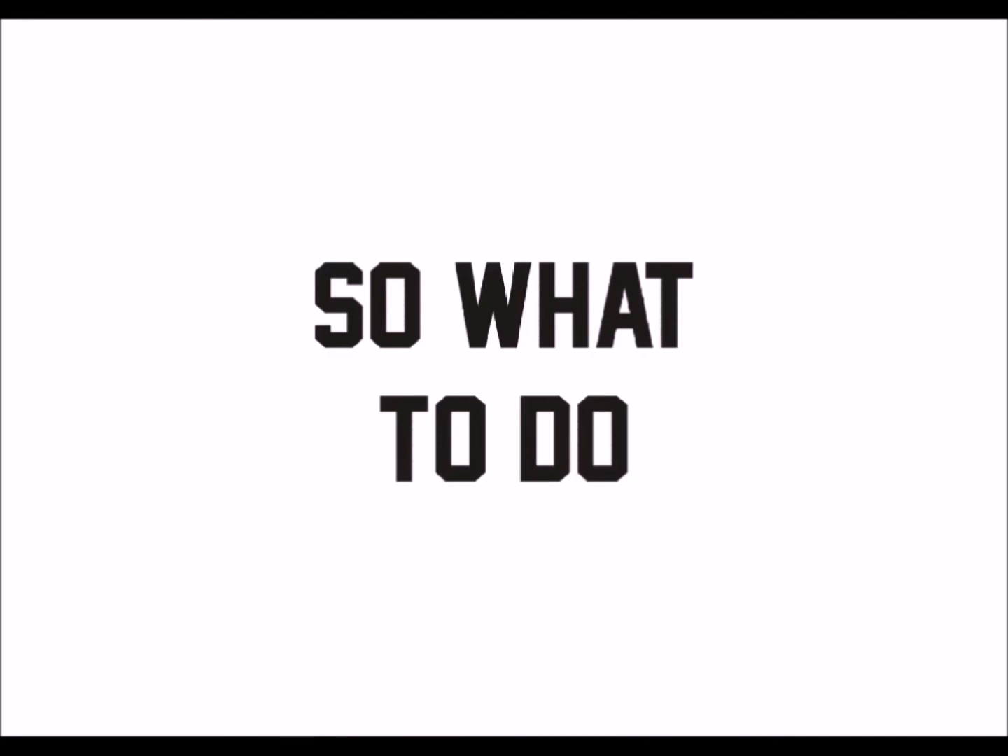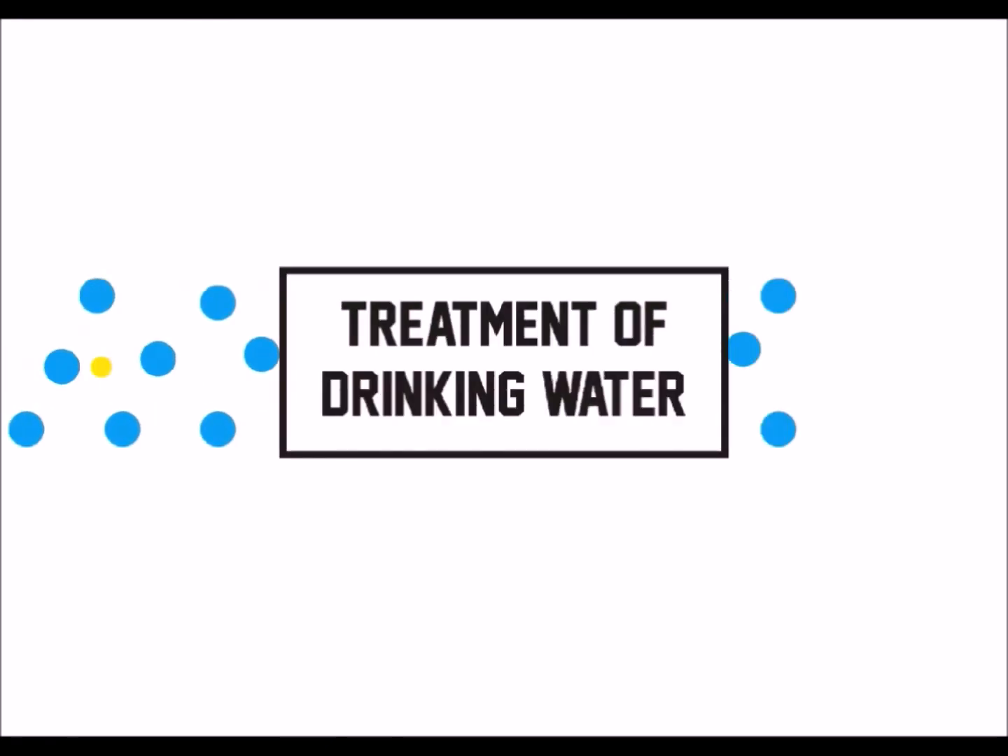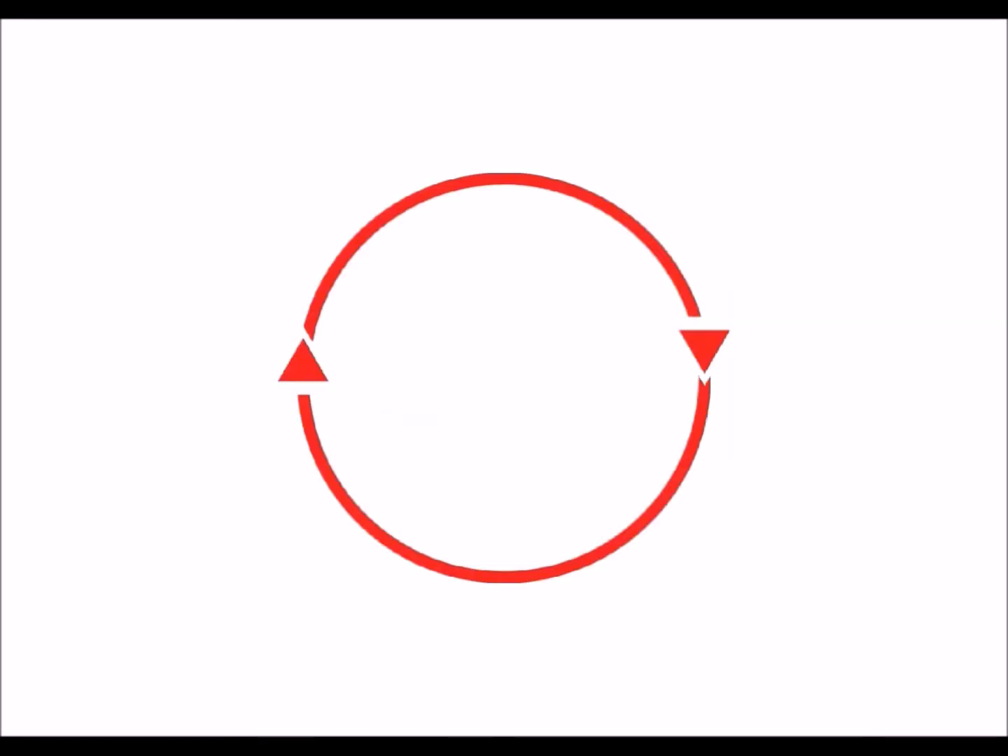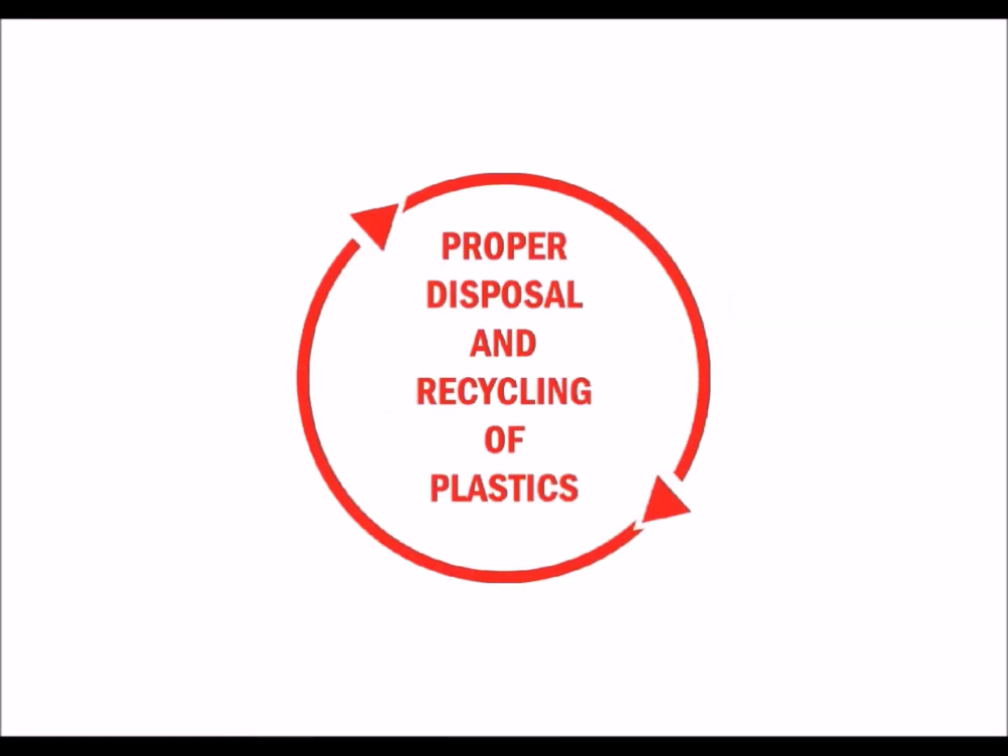So what to do? Treatment of drinking water can remove nearly 90% of microplastic, and the other methods are proper disposal and recycling of plastic, or else not using plastic. This is all about microplastic.